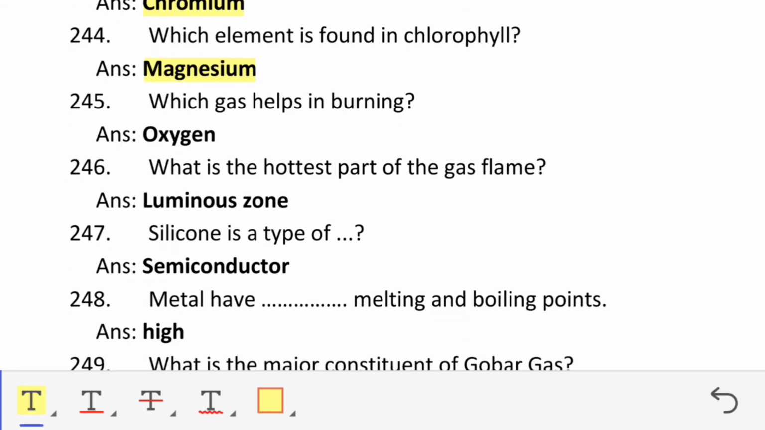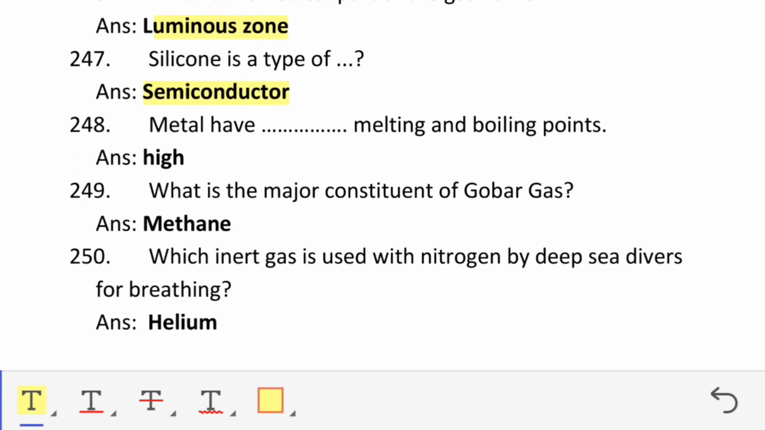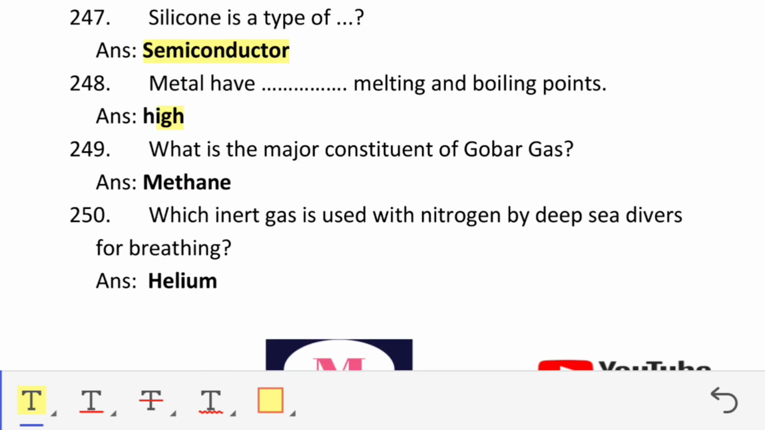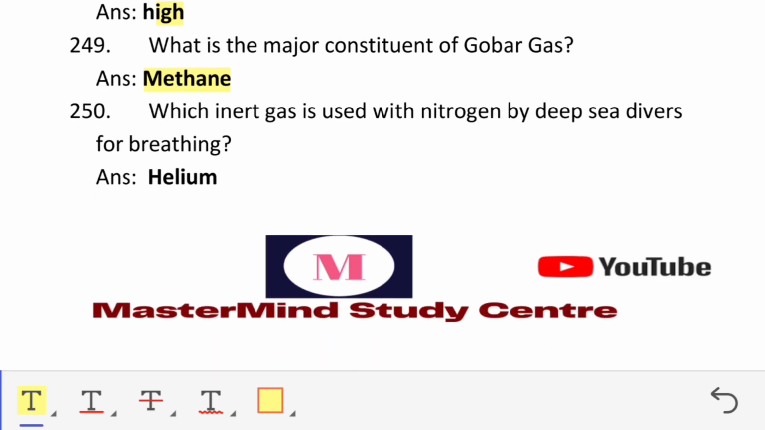Which gas helps in burning? Oxygen. What is the hottest part of gas flame? Luminous zone. Silicon is a type of semiconductor. Metals have high melting and boiling points. High. What is the major constituent of gobar gas? Methane.